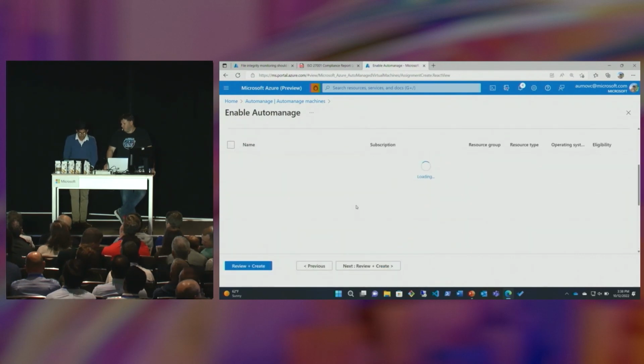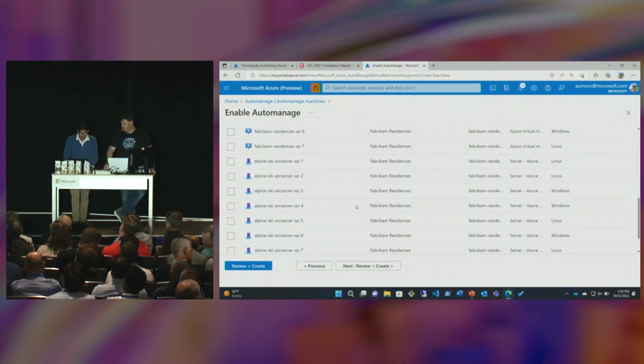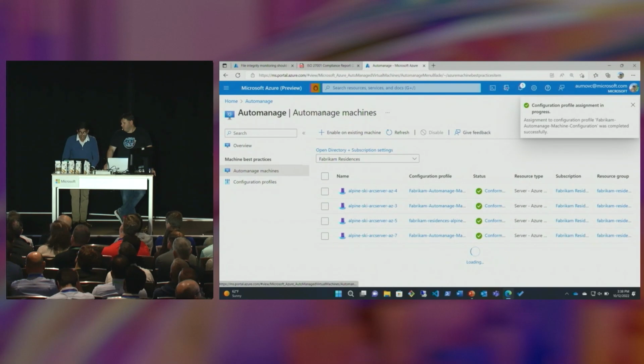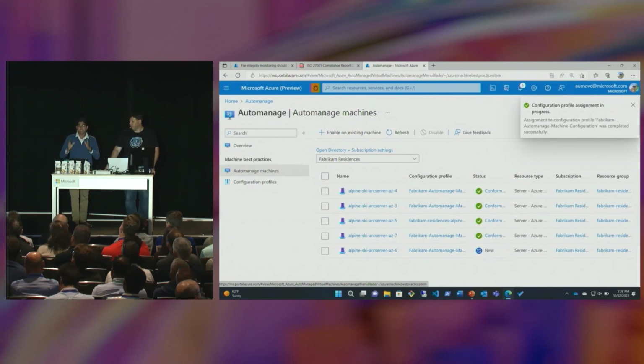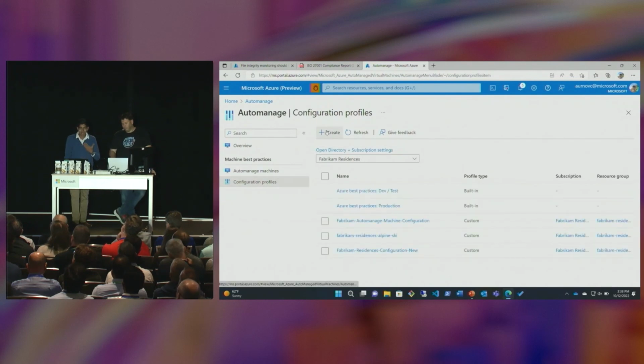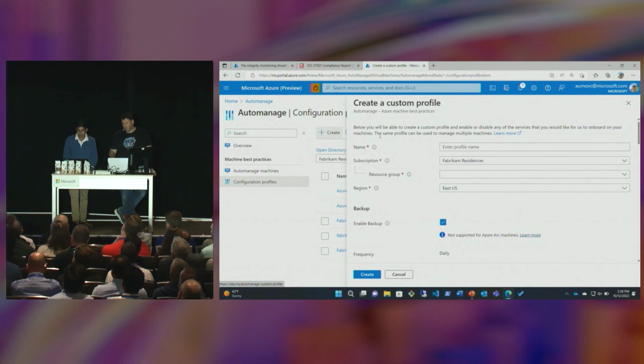Then machines, we can go ahead and select. And we're going to select in particular that new Alpine Ski Arc AZ6 server, review and create, and validate, very important step. And voila, we've applied an Azure AutoManage machine configuration best practices profile, so that's going to automatically onboard that Arc-enabled server to Azure services on demand. What's really neat is, here we just show a handful of limited configuration profiles, but it's so easy to create your own custom configuration profiles as well.